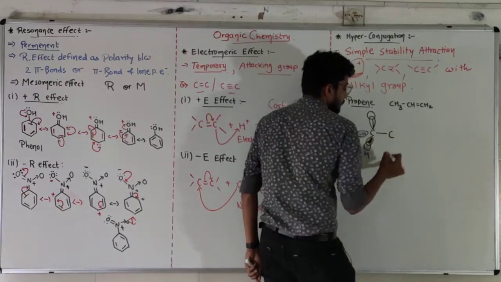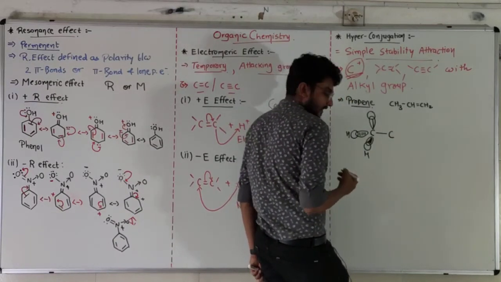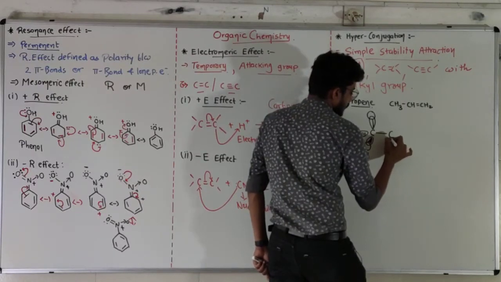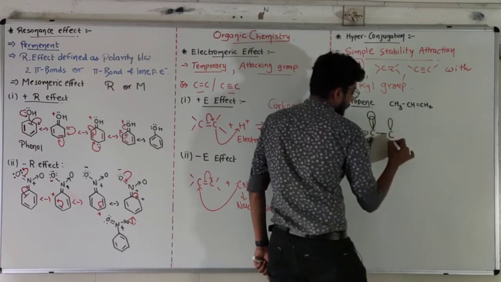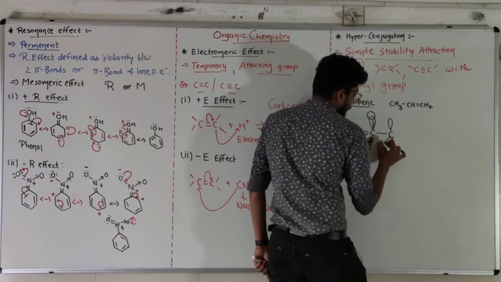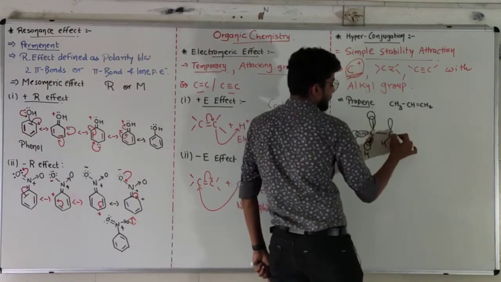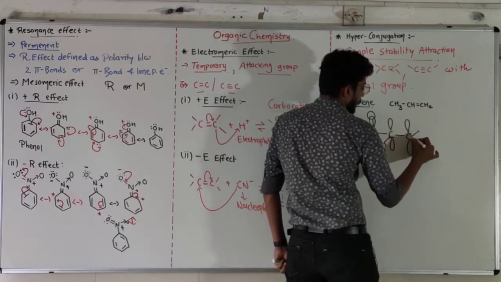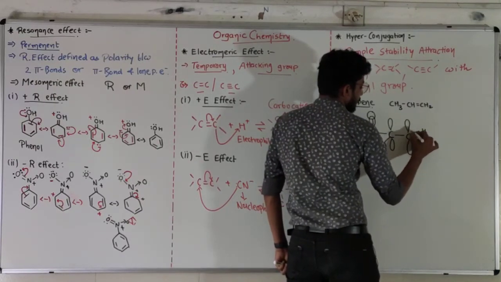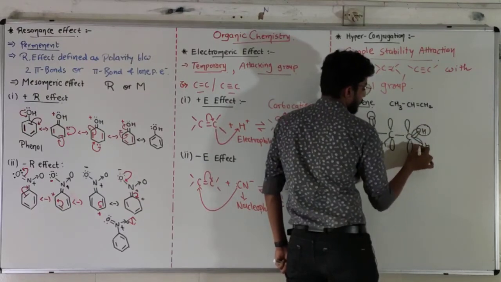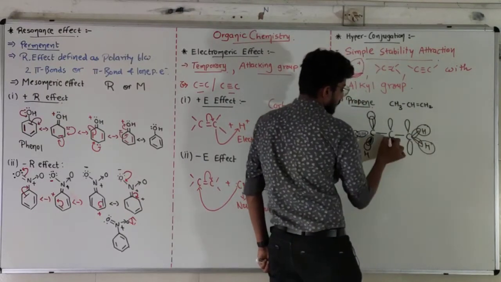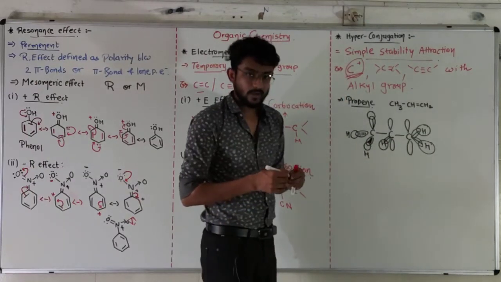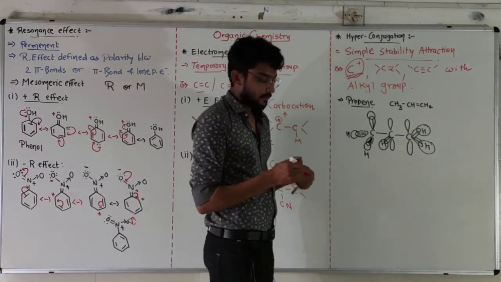Okay, now the middle carbon with one hydrogen, so one hydrogen in the plane, and this is PZ. Likewise here PZ, and two hydrogens in the plane, hydrogen in the plane, hydrogen in the plane.